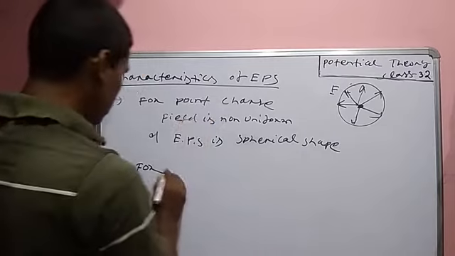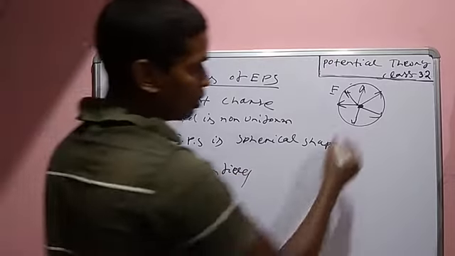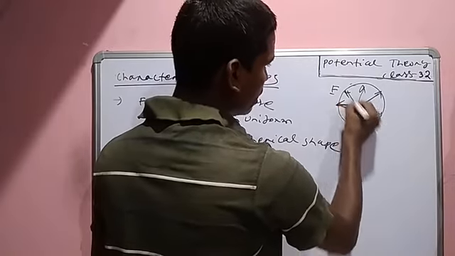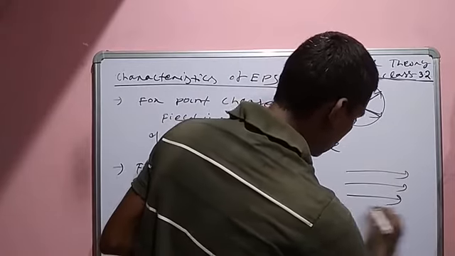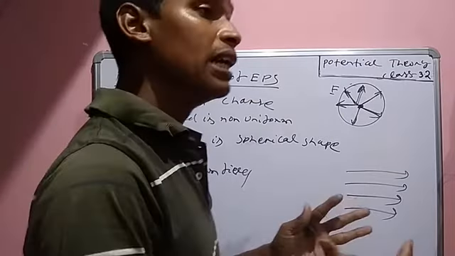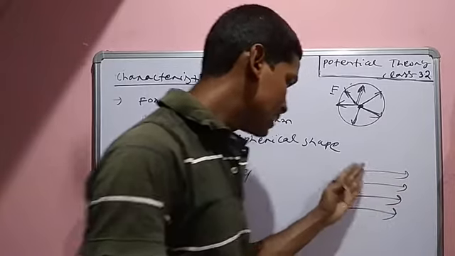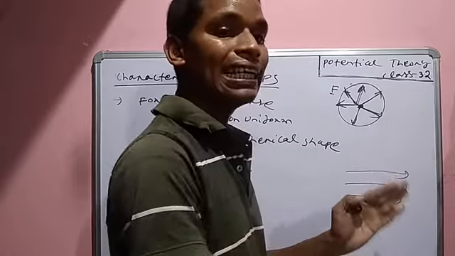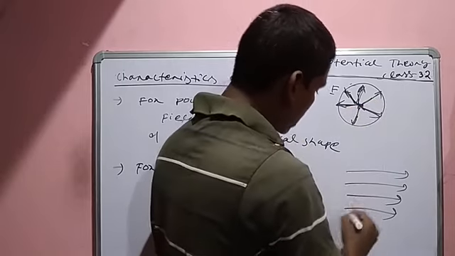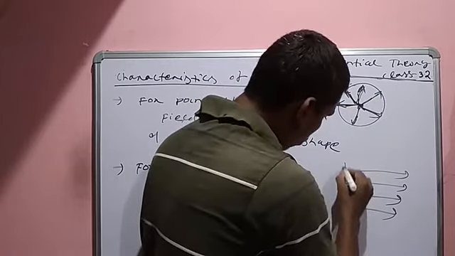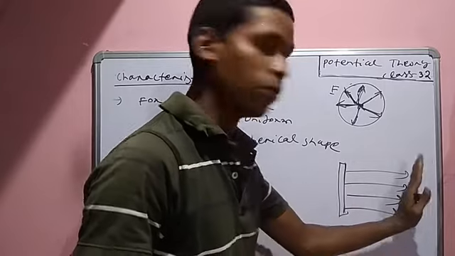For uniform field, we have already known this is the non-uniform field. Uniform field is what? Uniform field is in this direction. We have already known uniform field comes from the surface. The lines of force come particularly at 90 degrees to the surface. That means this surface is at 90 degrees. Similarly, this line is at 90 degrees, so the surface must be a plane. Whenever surface is plane, then field is uniform.